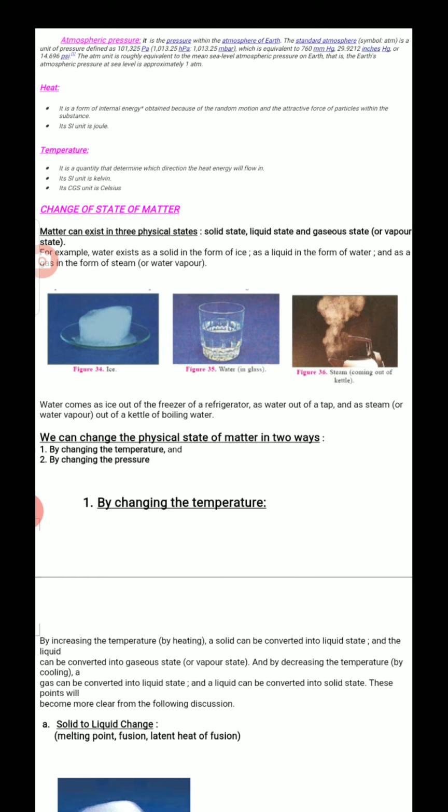I am repeating the difference between heat and temperature. Heat is a form of energy possessed by an object. Temperature is a quantity that determines the amount of heat in the object. So with these basic points, we can go into the chapter.